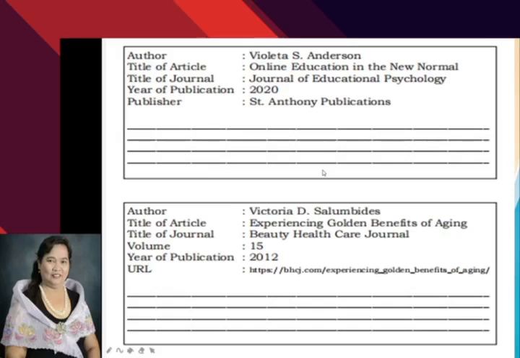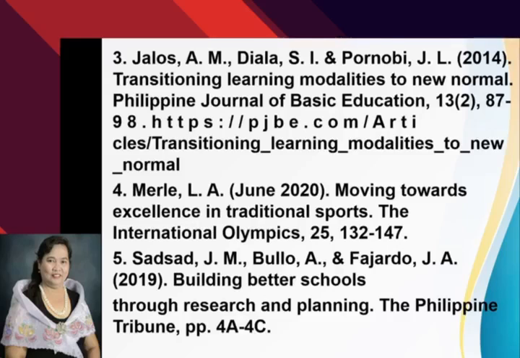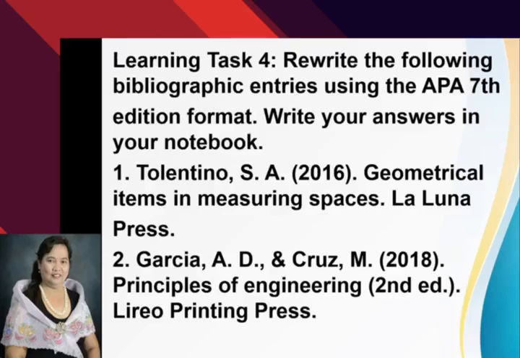Then, for learning task 4, rewrite the following bibliographic entries using the APA 7th edition format. Write your answers in your paper. How are you going to write these bibliographic entries using the APA? 1, 2, 3, 4, and 5. There are only 5 items here. You should be correcting these 5 bibliographic entries.